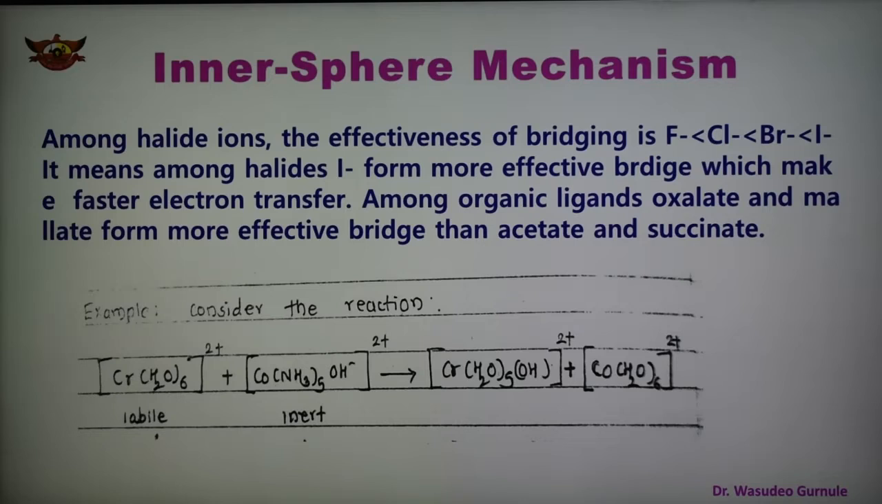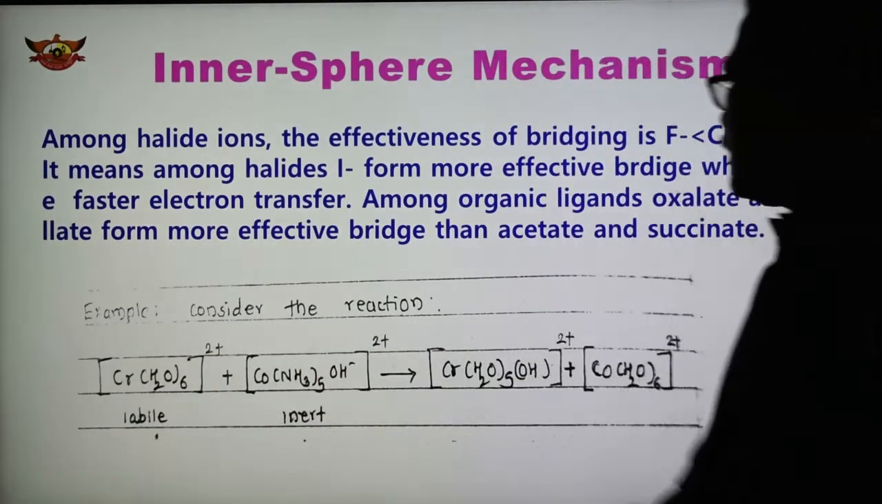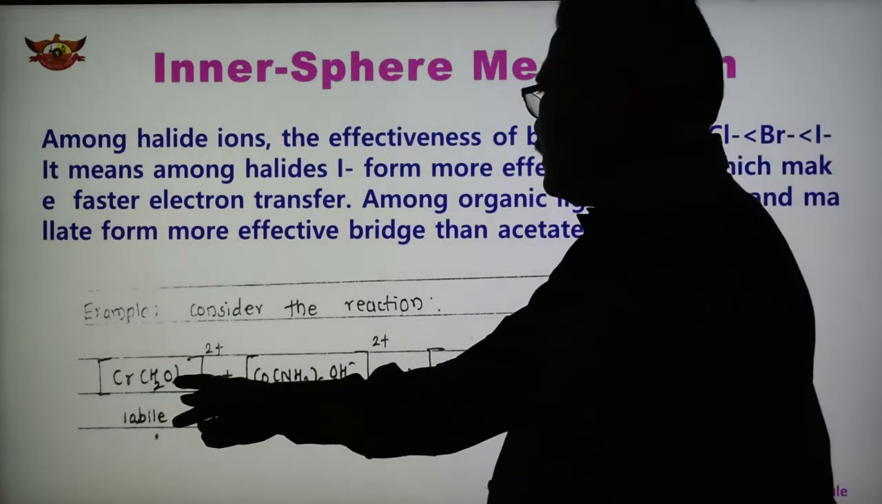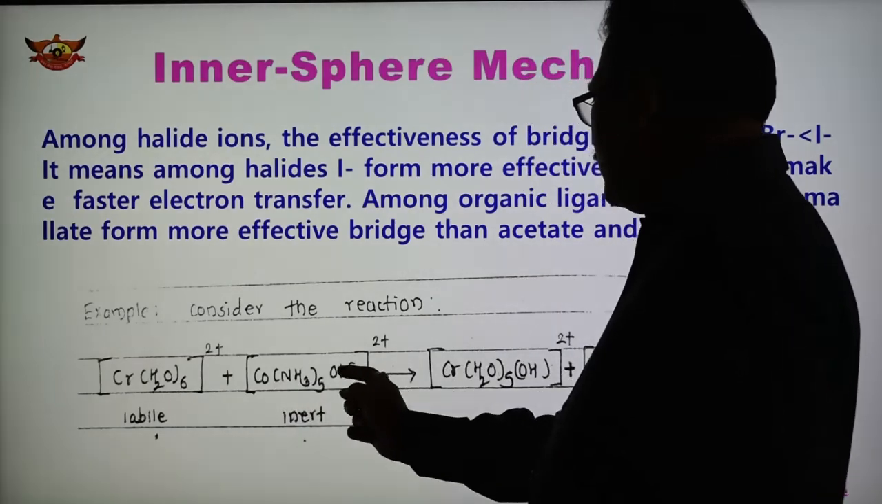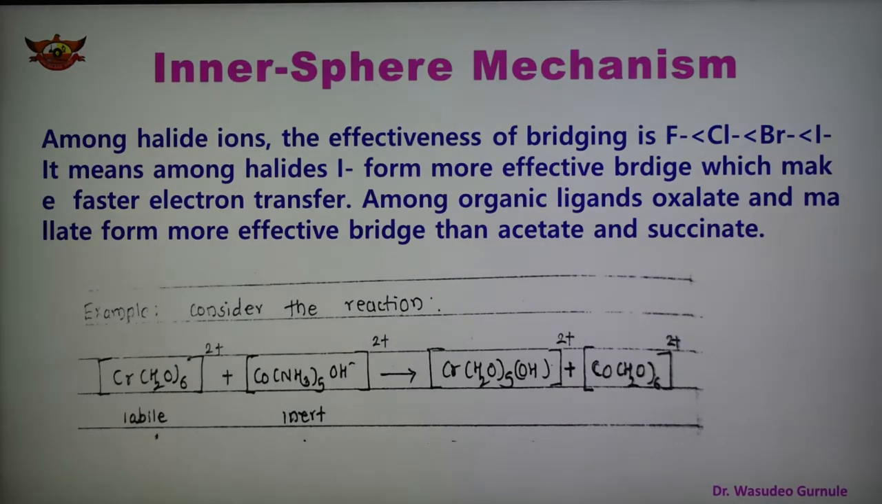In case of organic ligands, oxalate and malate form more effective bridges than acetate and succinate. Oxalate and malate can transfer the electron more effectively as compared to acetate and succinate. Now another reaction: consider this reaction. Here this is the labile complex, this is the inert complex, and this is Cr(H2O)6, and now the bridging ligand is OH minus. So OH minus can also act as a bridge between the two metals and form this type of complex.